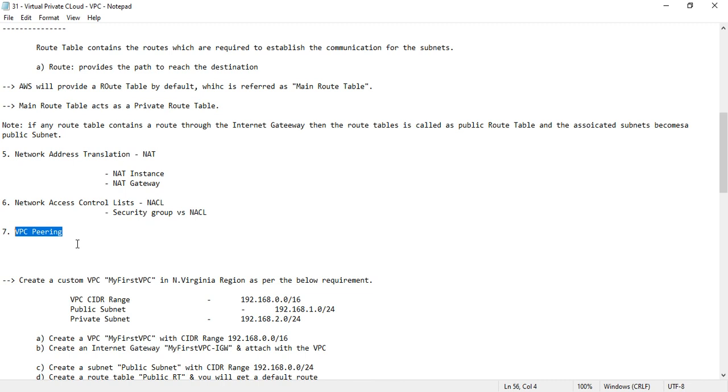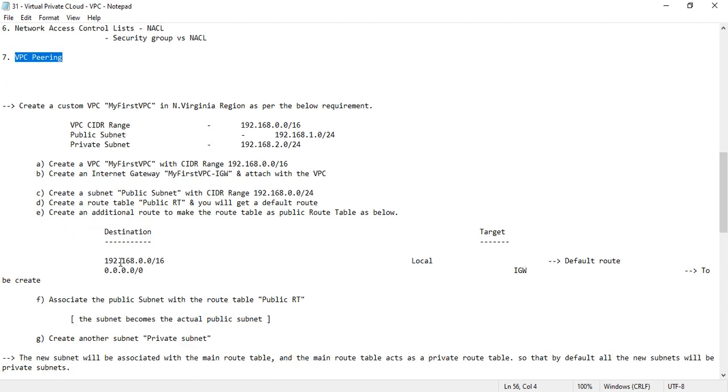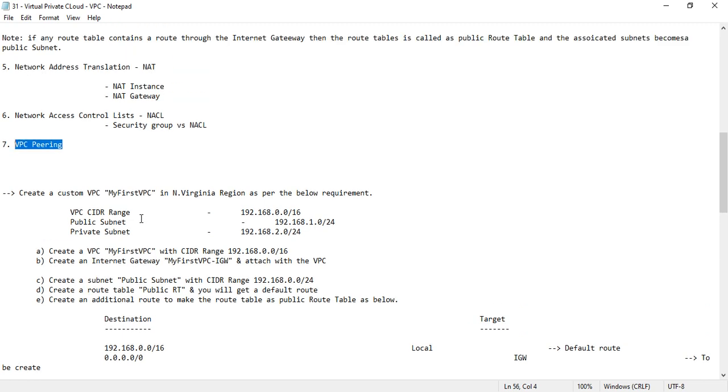The practical section we will see in the next class. In the next class, I am going to create the custom VPC, a public subnet, a private subnet, everything. At the same time, I am going to create two instances, one in the public subnet and another in the private subnet. Then how to communicate with the private subnet instance from the public subnet instance, we will see in the next practical section.